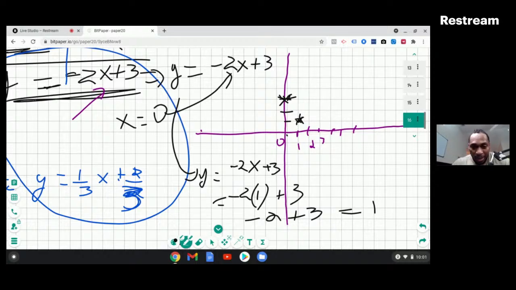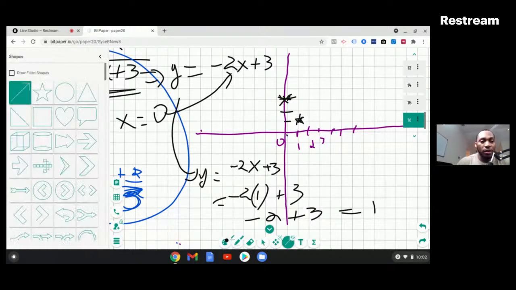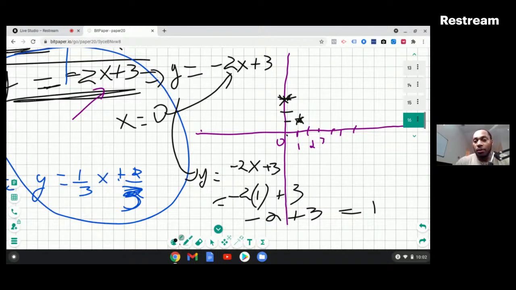Let me use my line tool so that we draw a nice looking line. Straight lines. Okay, there you go. I'm going to draw the straight line right here.